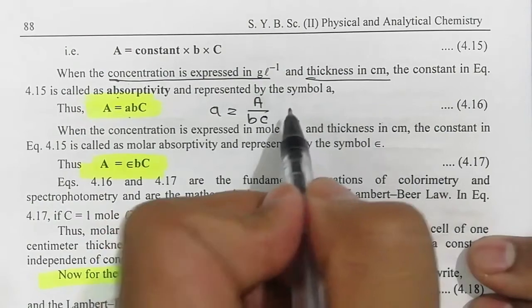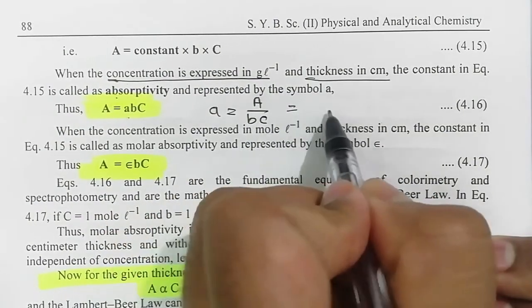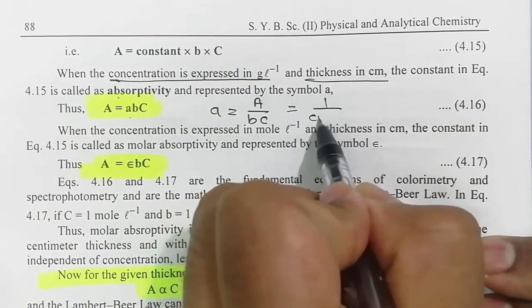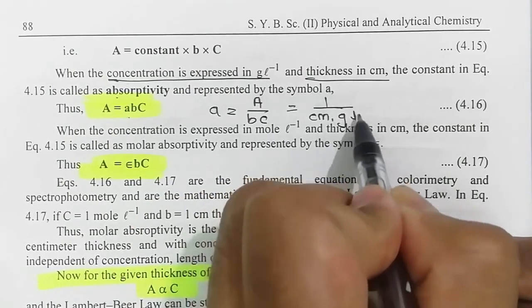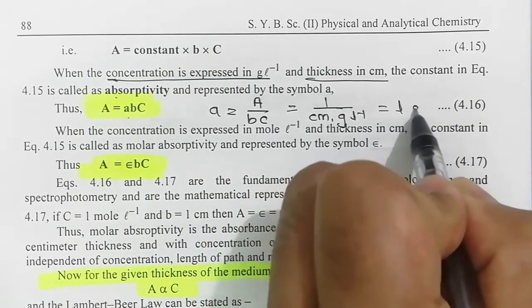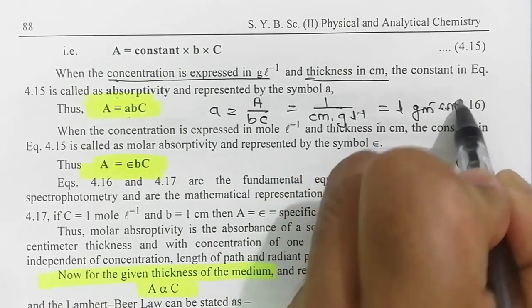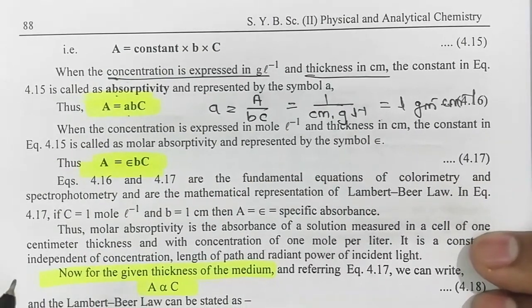Okay, and its unit will be, so what is the unit of path length? It is centimeter. What is the unit of concentration here? In this case, gram per liter. So it will be liter per gram per centimeter. That is the unit of absorptivity.